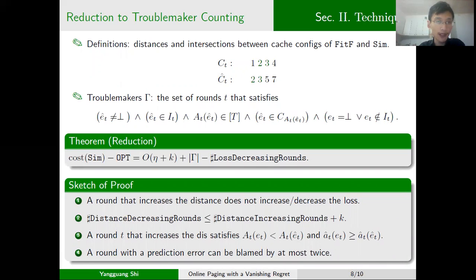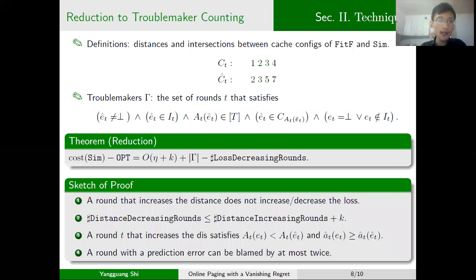Now let's see some definitions and notions that we will use in our analysis. For the cache configurations of the algorithm fit F and sim, we define the intersection to be the set of the pages at round T that are both in the cache configurations of them. And the distance is defined to be k minus the size of the intersection.